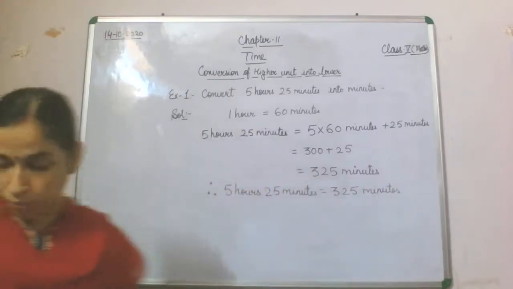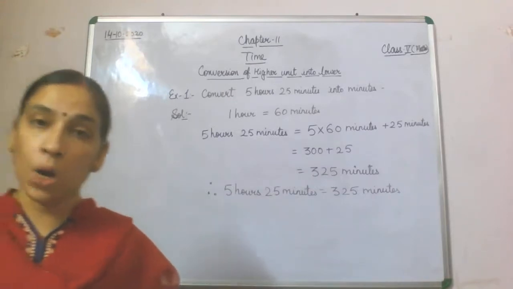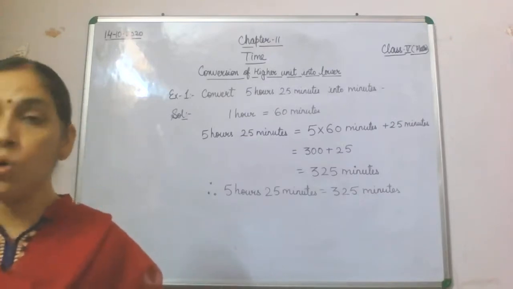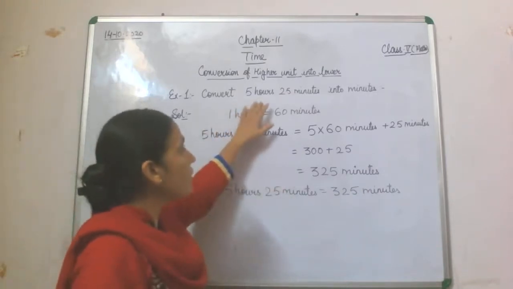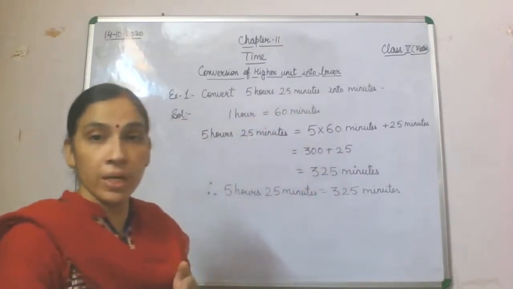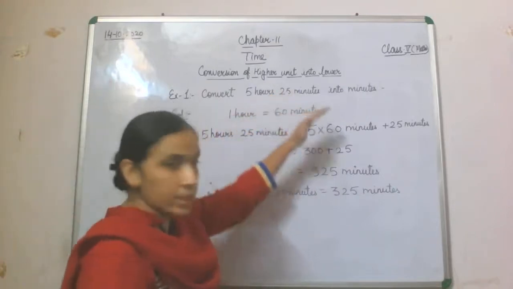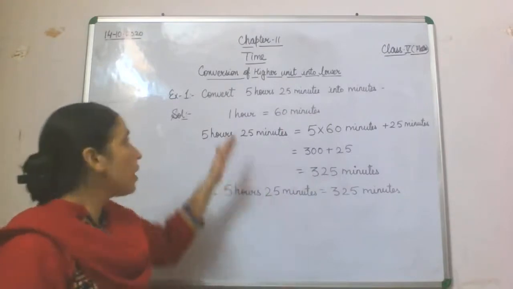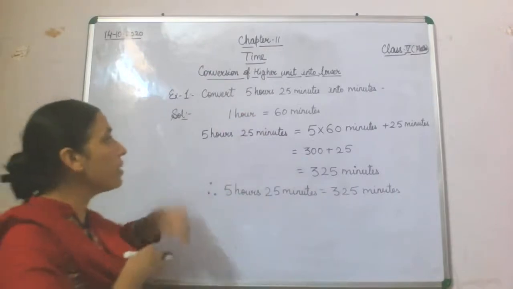325 minutes. So what we have done in this? In this we have seen how to convert a higher unit, which is hours, into minutes. So how to convert 5 hours 25 minutes into minutes? First of all, you have to find a relation between hours and minutes. If this is given in minutes and seconds, then you find a relation between minutes and seconds. And here you have been given hours and minutes, so you find a relation between hours and minutes.